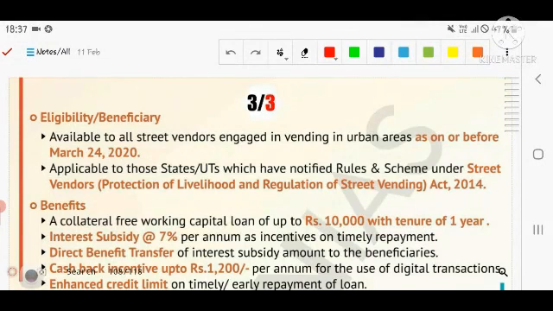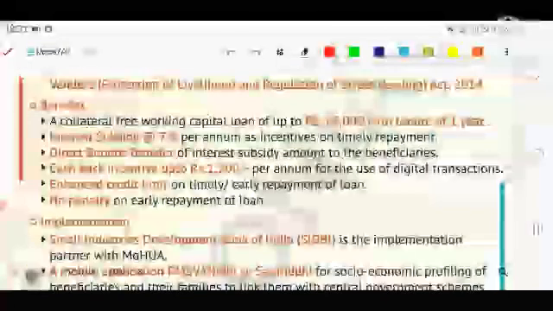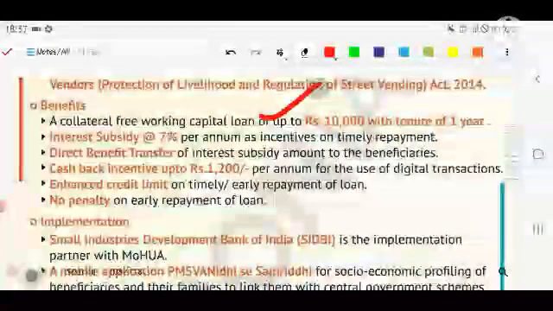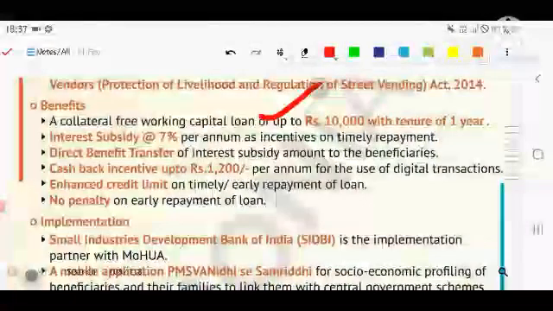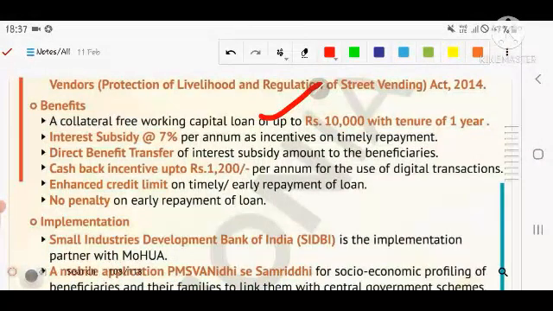Eligibility and beneficiaries: who can avail this loan? Available to all street vendors engaged in vending in urban areas as on or before March 24, 2020. Applicable to those states and union territories which have notified rules and scheme under the Street Vendors (Protection of Livelihood and Regulation of Street Vending) Act of 2014. Benefit. What is the benefit now? A collateral-free working capital loan up to 10,000 with a tenure of 1 year can be given. Interest subsidy of 7% annually as an incentive on timely repayment.